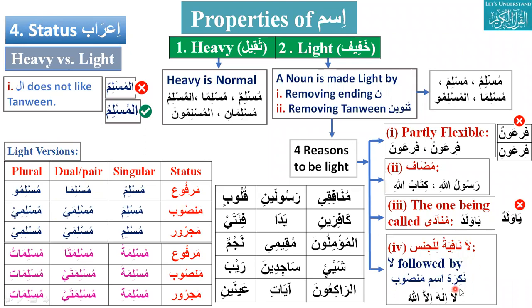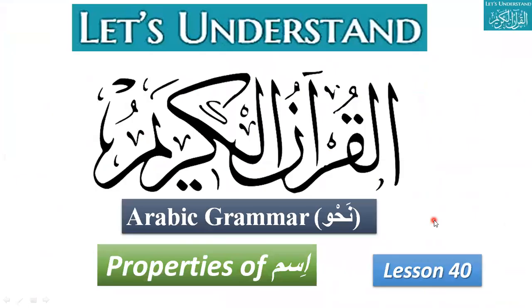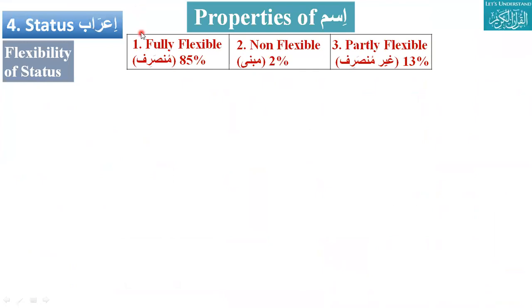Whenever we have this la for the stronger, there is absolutely no God. So after such type of la, the things whatever will come, that will be light. We will see that it should be nakira, it is mansub and like that, but we are discussing heavy and light, so it should be light. Thank you, Ashar bhai. So next thing we are discussing today, the status.